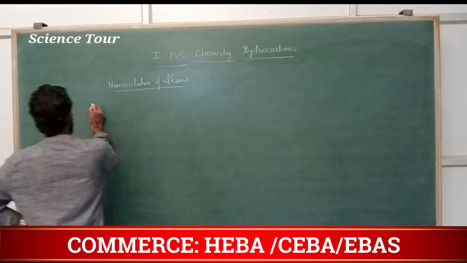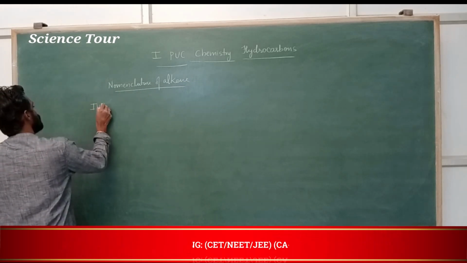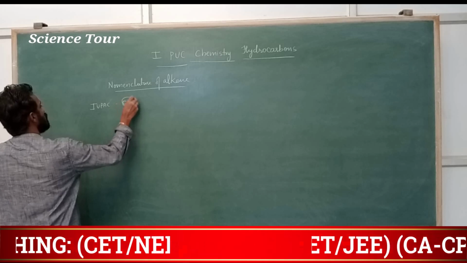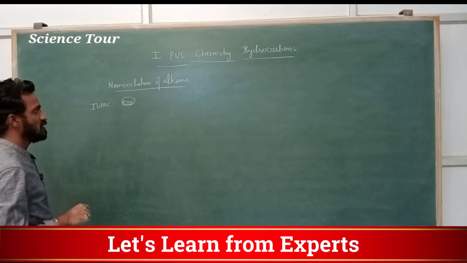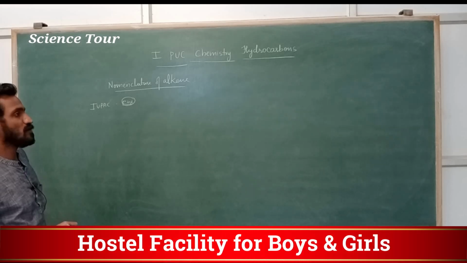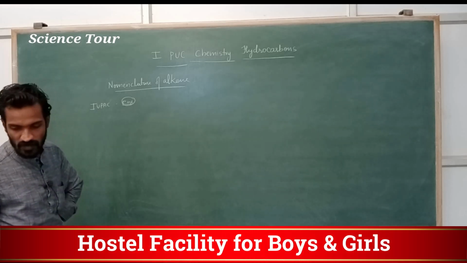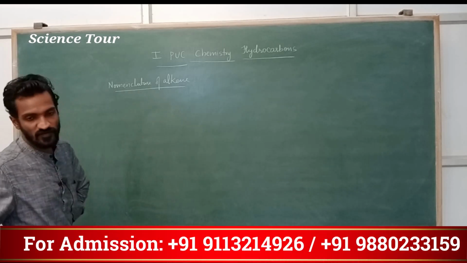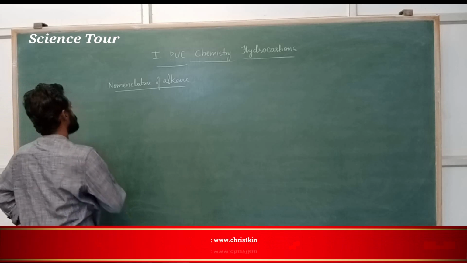And in the IUPAC name, the alkene name ends with -ene. We will discuss one by one. IUPAC naming is important for you.